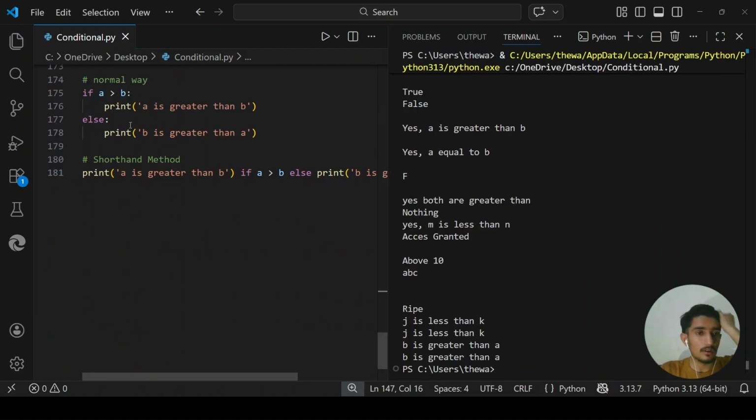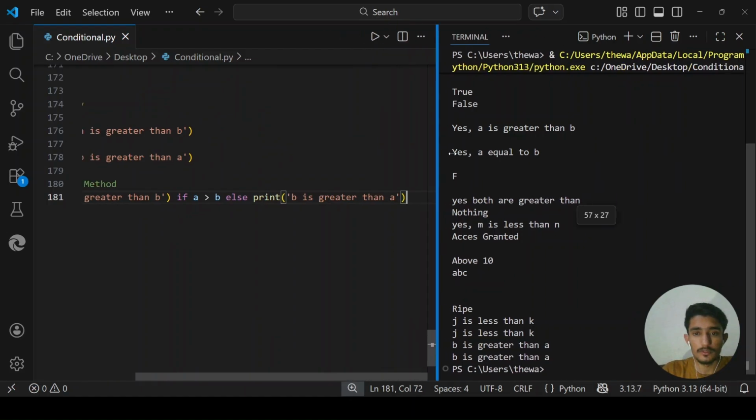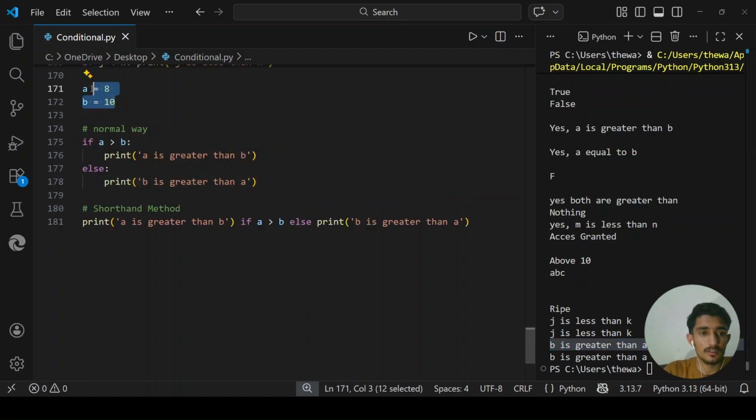With the normal way, we know that this condition will not work and this one will be printed out: b is greater than a, because we know that b is greater than a.